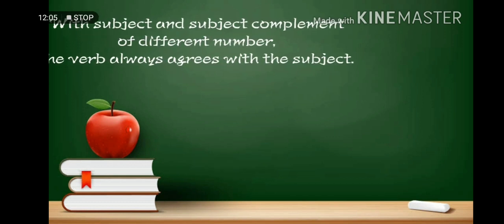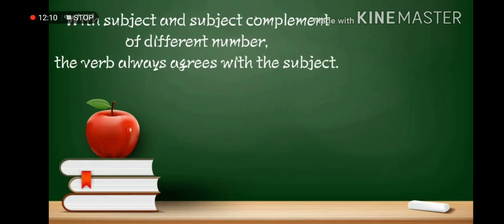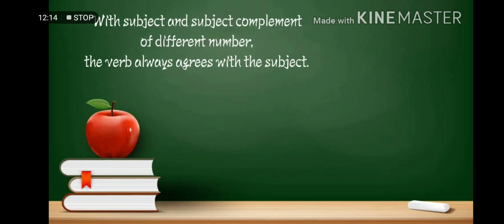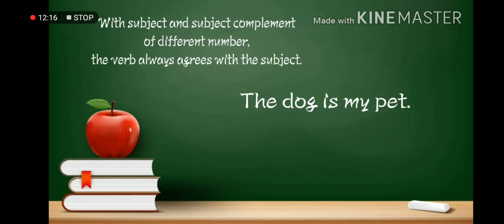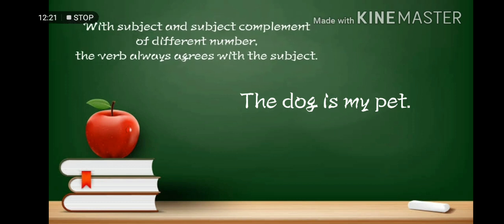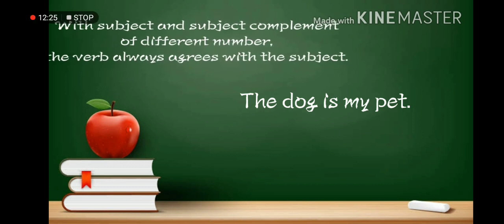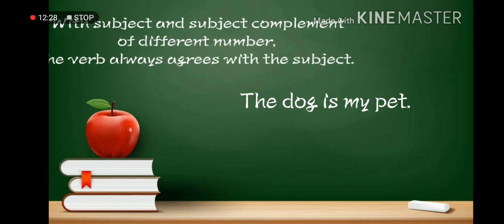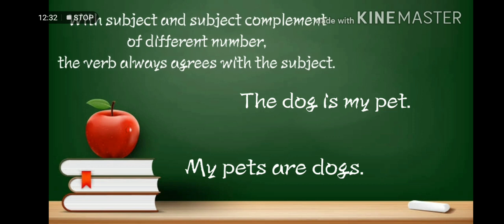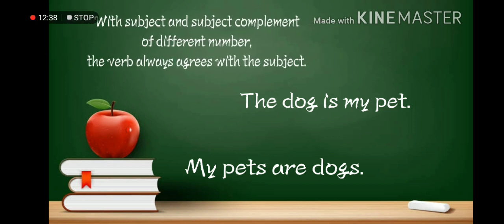With a subject and subject complement of different number, the verb always agrees with the subject. For instance, the dog is my pet. So singular noun as a subject, which is dog, and singular verb, which is is. Another is my pets are dogs. So pets are plural and are is a verb which is also plural.